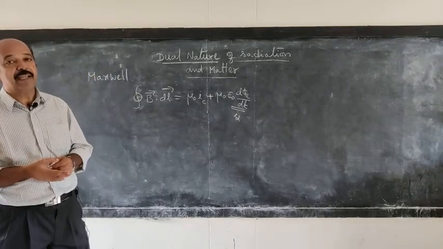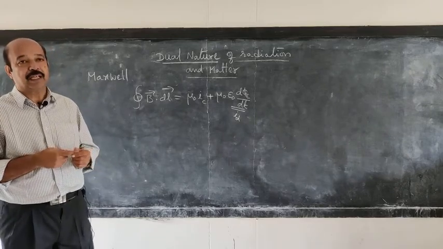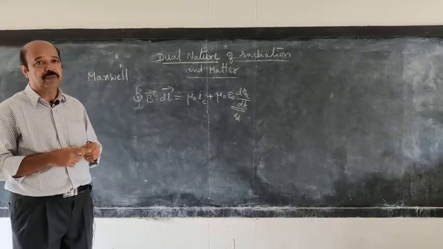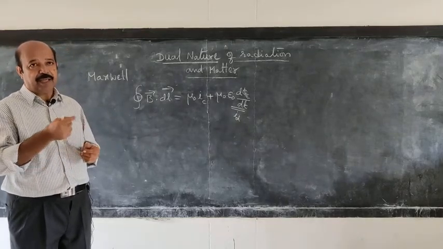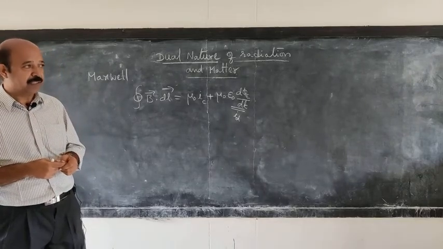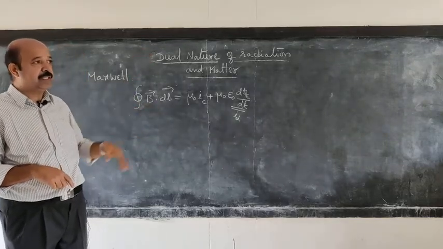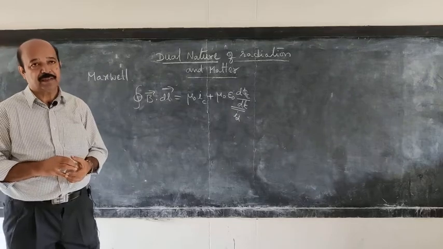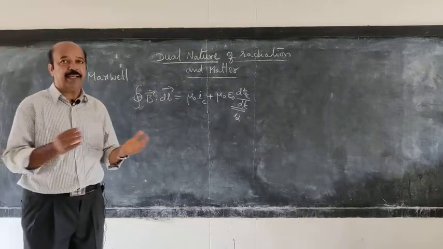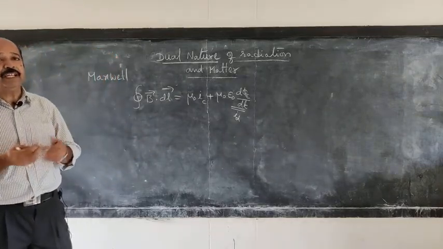And similarly, Faraday's law of electromagnetic induction. That is the closed path integral of E dot dl is equal to minus d phi by dt, the rate at which the magnetic flux changes. And this is the fourth equation. So all these four equations together are called Maxwell's equations. Now, these equations relate electric field and magnetic field, and we know that they mutually generate each other.